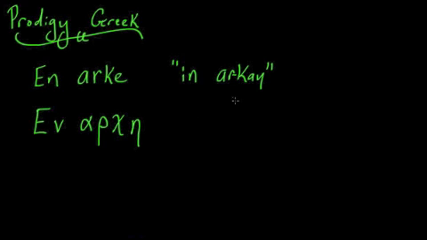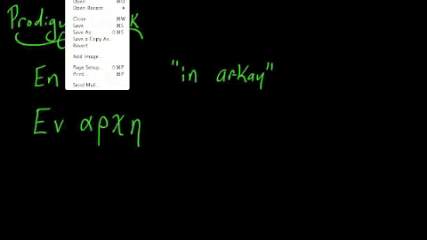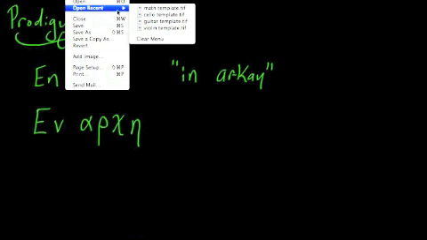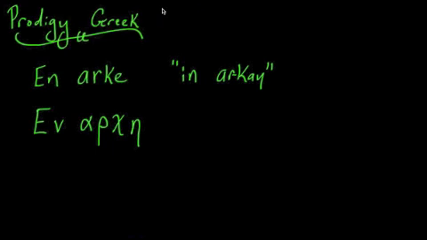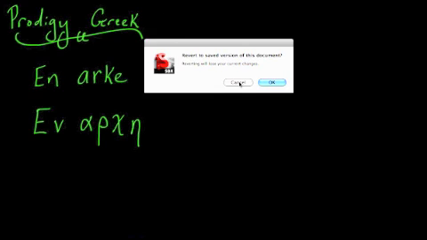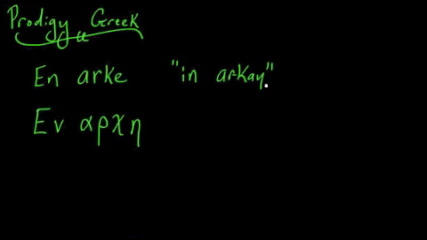What I'd like you to do now is write it all on your own without any help from me. I'm going to open up a new document and not save the changes. And we're going to see if you can write en-arche on your own. So go ahead and try to write it.